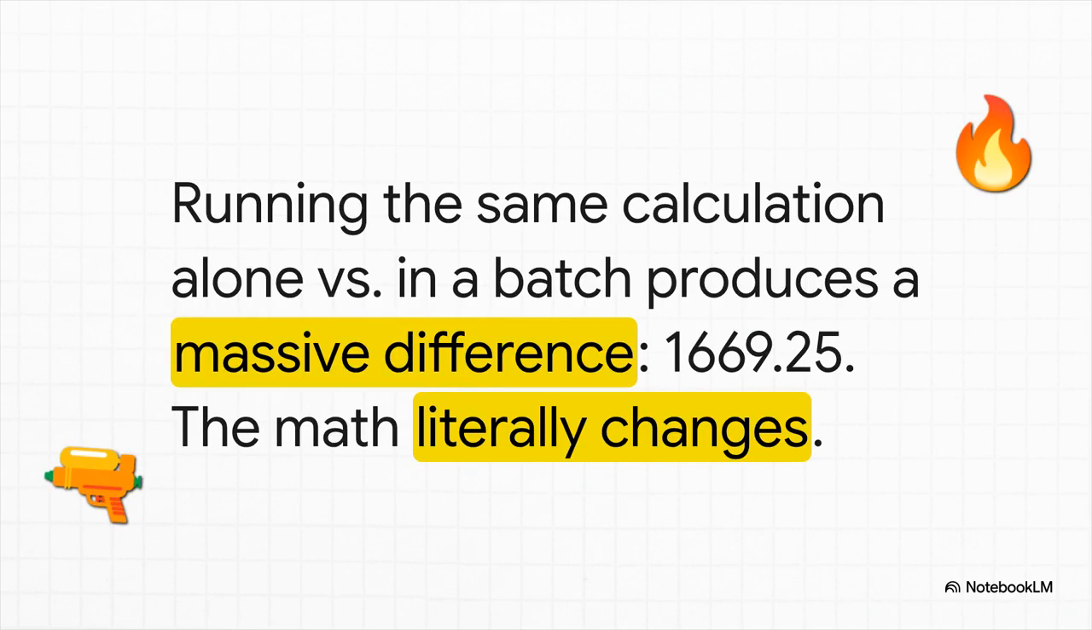And here it is, the smoking gun. This code runs the exact same calculation twice. First, all by itself, and second, as just one part of a larger batch. And look at that difference. It's not some tiny little rounding error. It is a massive numerical gap. The math literally changes depending on who else is in the queue.